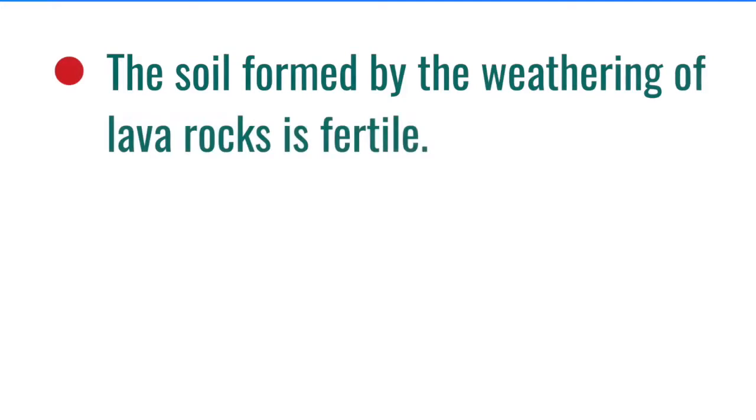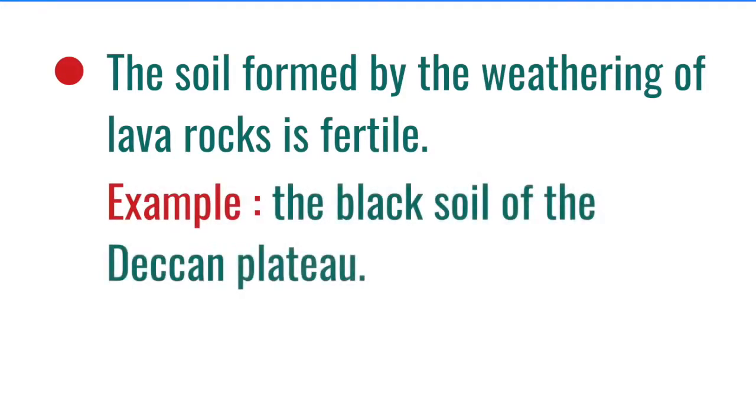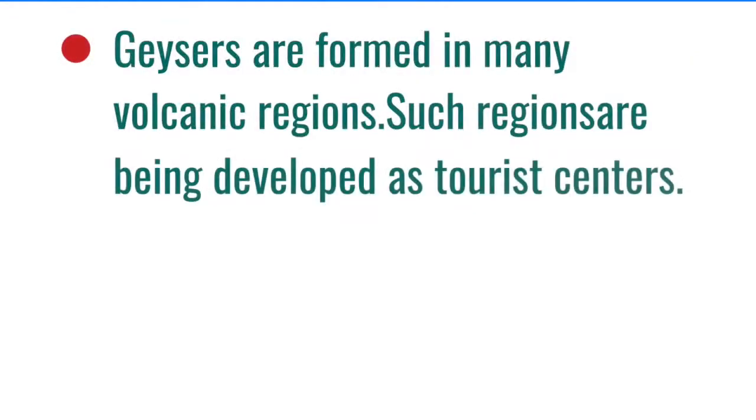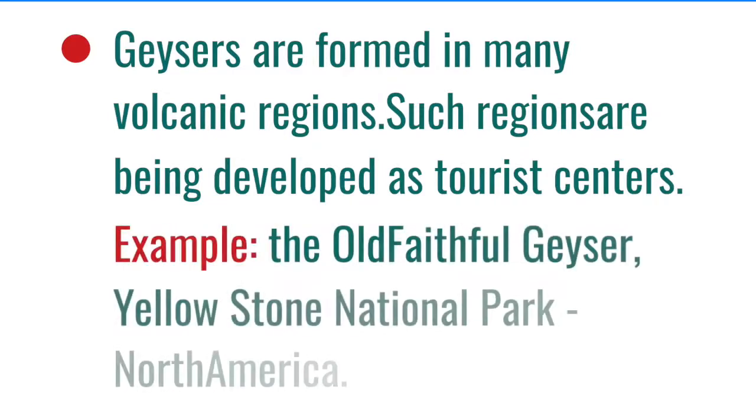Don't you want to know how they are useful to man? The soil formed by the weathering of lava rocks is fertile. Example, the black soil of the Deccan Plateau. Volcanic ash is a good manure. Geysers are formed in many volcanic regions. Such regions are being developed as tourist centers. Example, the Old Faithful Geyser, Yellowstone National Park, North America.